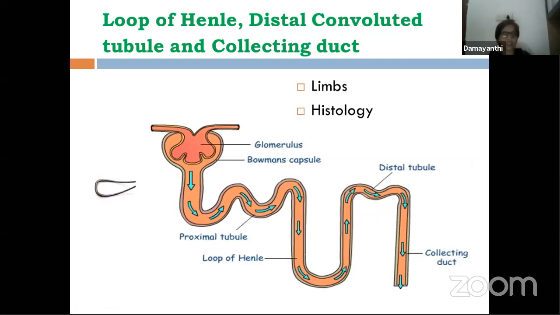So the loop of Henle continues as the distal convoluted tubule here. This is the distal convoluted tubule. Again, convoluted means coiled tube, and distal because it is far away from Bowman's capsule. It is called the distal convoluted tubule because it is a little far away from Bowman's capsule. This is again made up of cuboidal epithelial tissue, and it continues down as the collecting duct. The cells of the collecting duct are made up of columnar epithelial tissue.